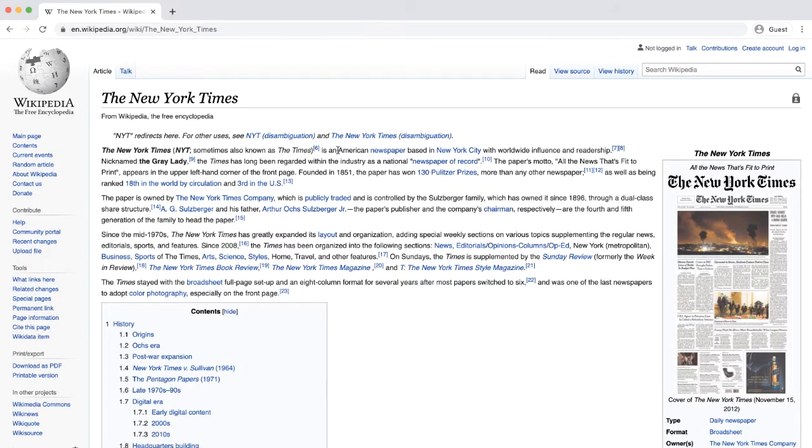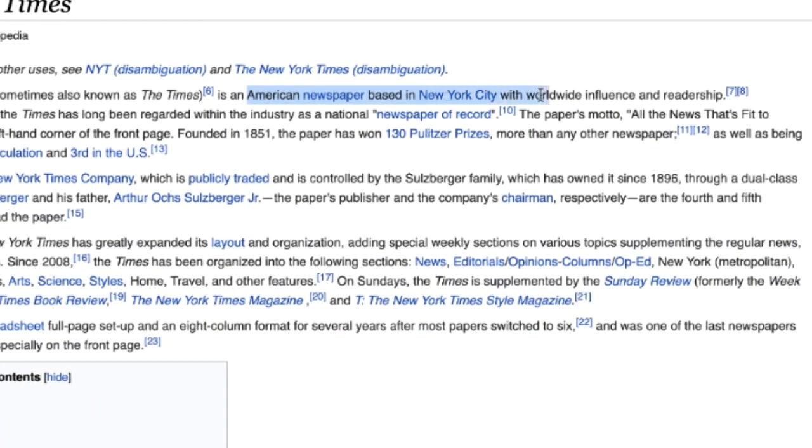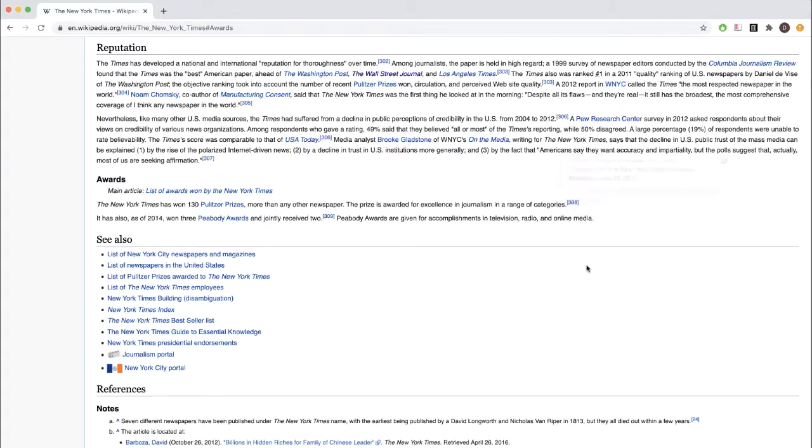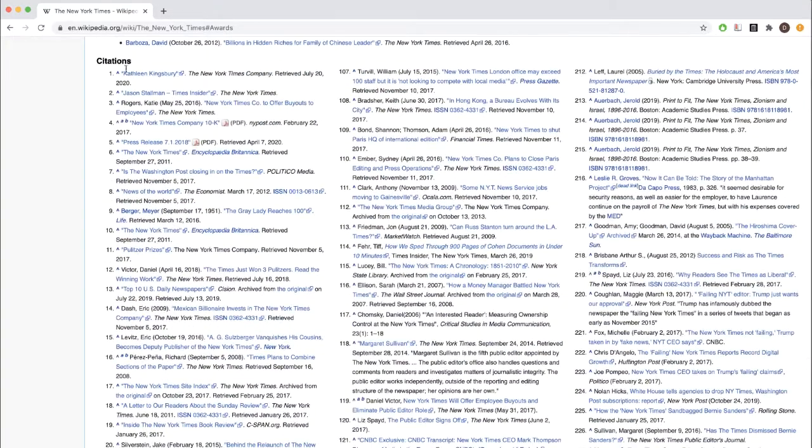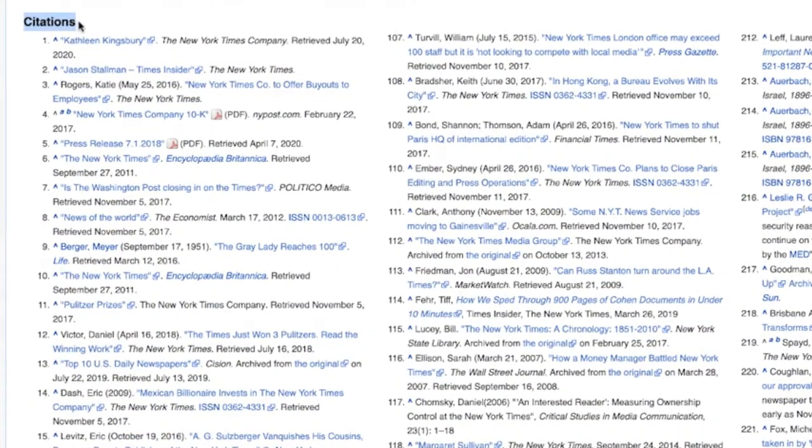Then we read the article for more details. We see that it's an American newspaper with worldwide influence and readership, that is considered a national newspaper of record. It also has won Pulitzer Prizes for its journalism. In fact, more Pulitzer Prizes than any other newspaper. If we expected this to be a major news source, all of these signs match our expectations. And remember that all claims made in Wikipedia are backed up by citations, so you can always scroll down if you want to verify those citations firsthand.